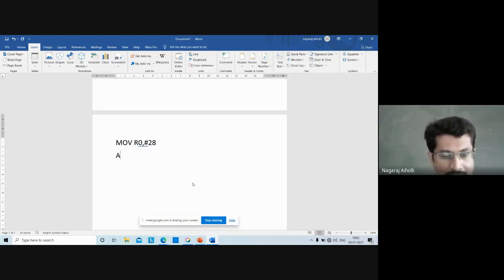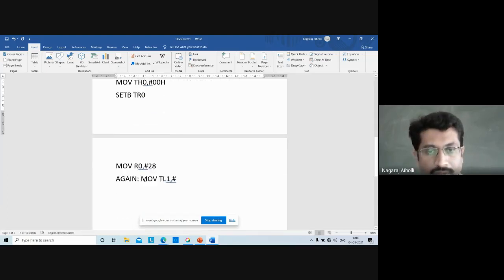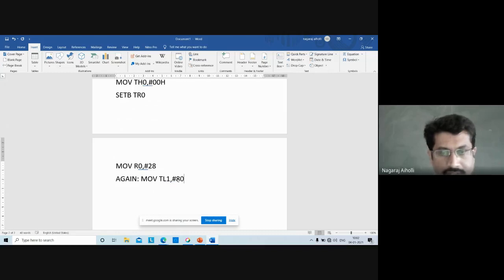Then again, MOV TL1, #00H. Sorry, what was the value that we have got there? It is 803FH. Load that value. 803FH, it is only 8-bit for the timer low, so it is 3FH. The lower 8 bits of 803F is 3F.